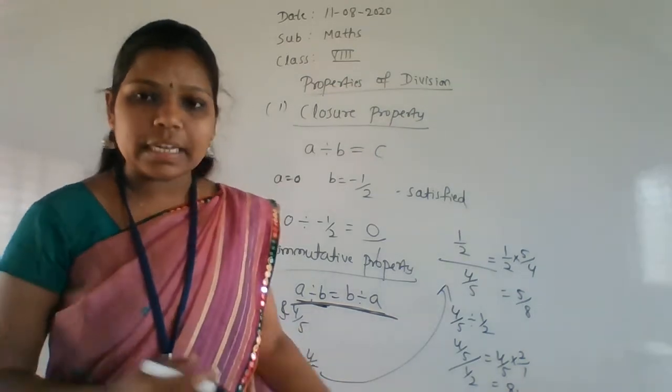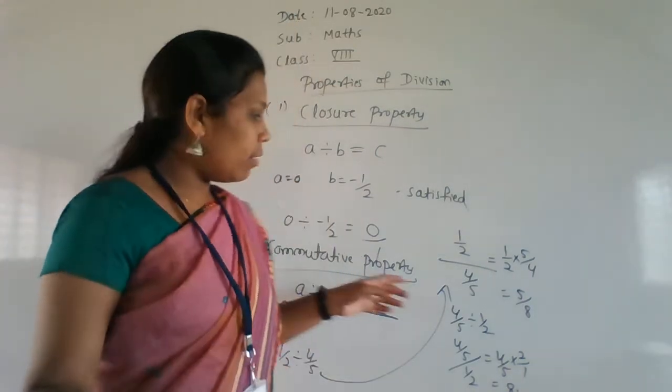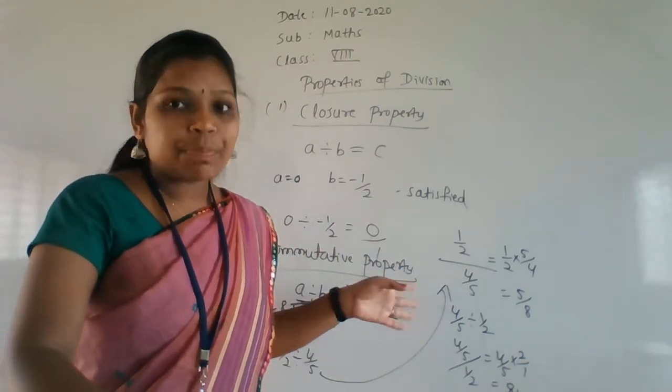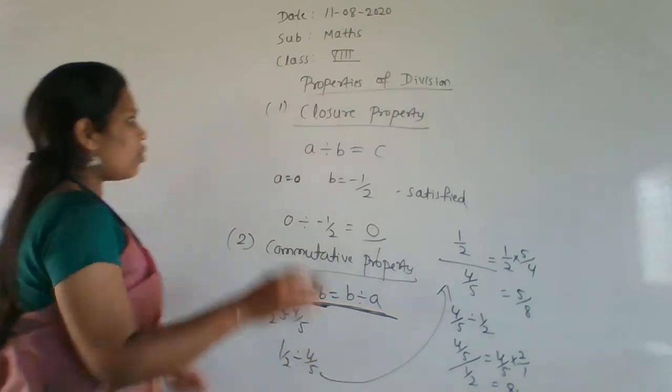Getting it? Similarly, the associative property is also there. If you want to do that, do it at home. Try the associative property. What is the rule for associative?